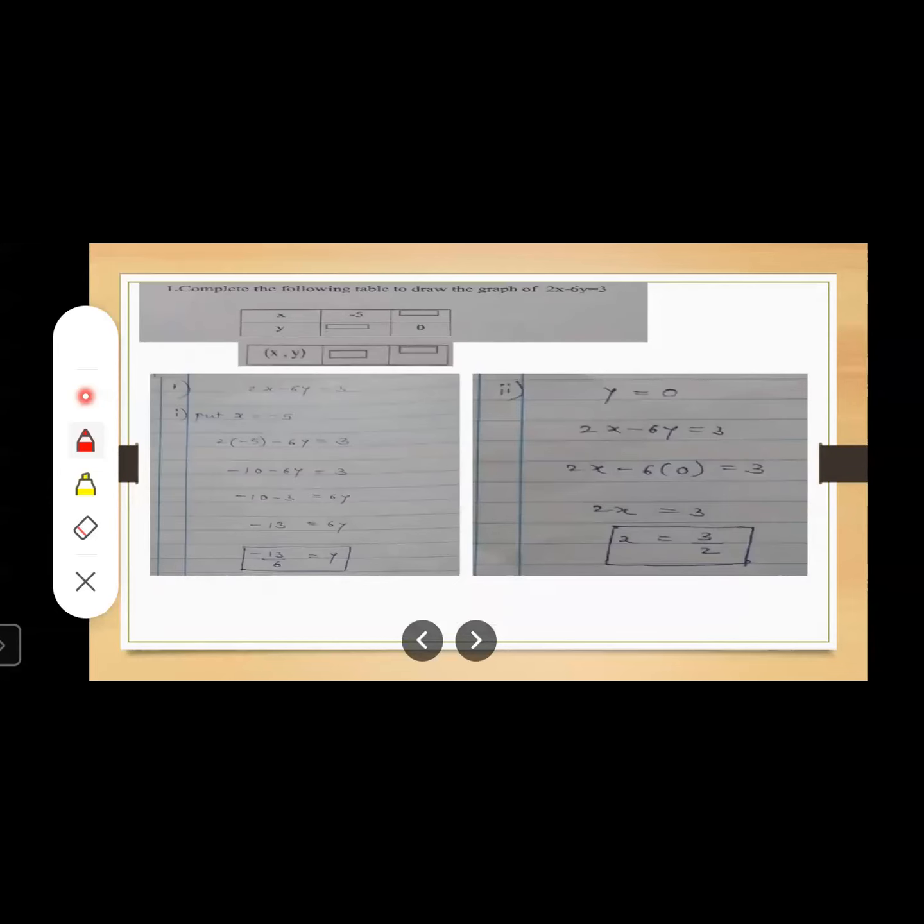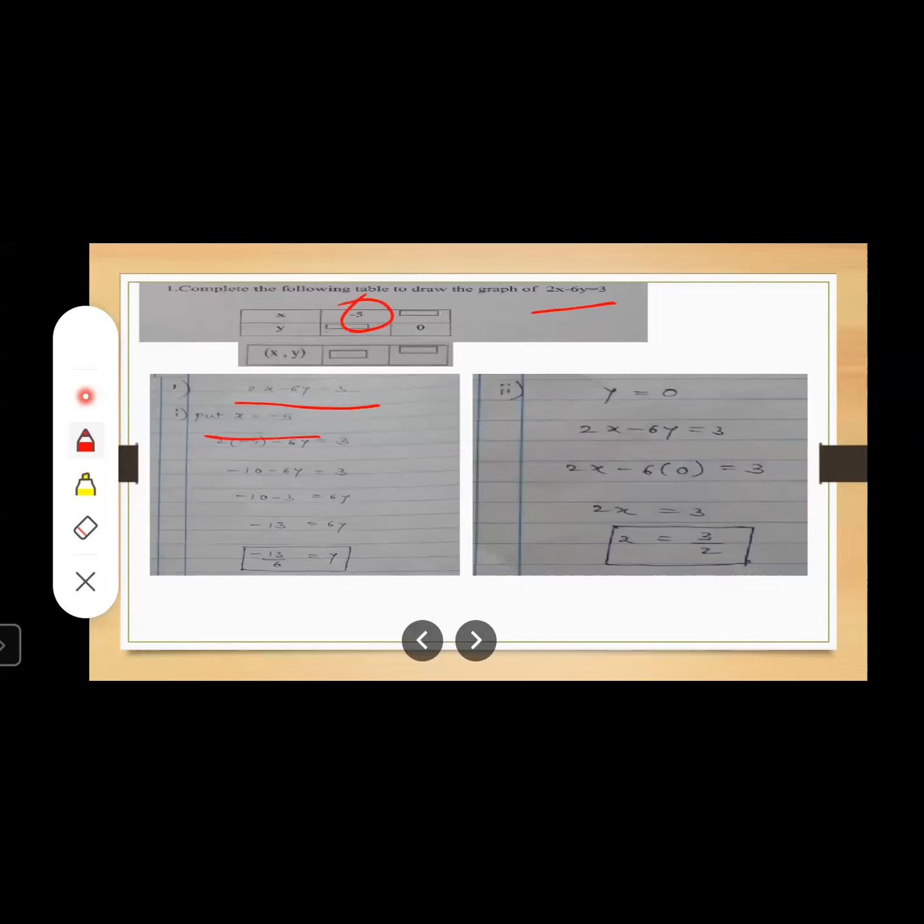Okay, first activity: complete the following table to draw the graph of 2x minus 6y is equal to 3. Here the values of x coordinate and y coordinate are given, and accordingly you have to find out the respective values of y or x. Let us take the equation as it is. First of all, we will take x is equal to minus 5.